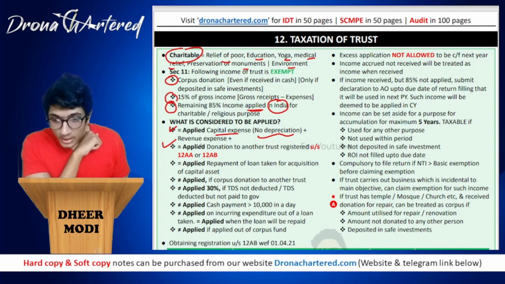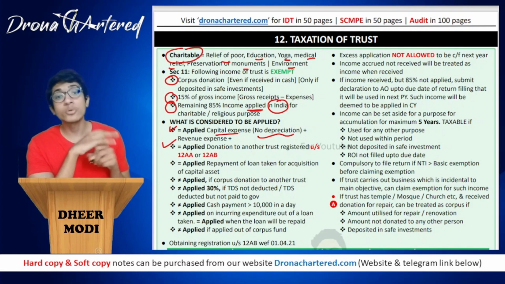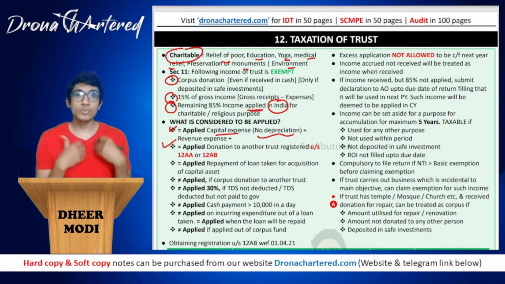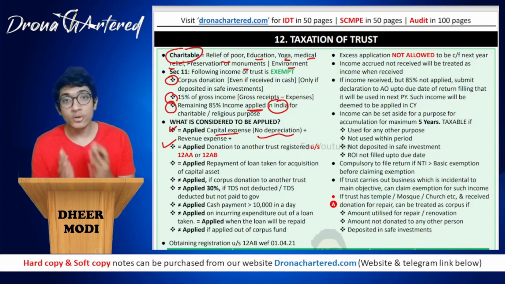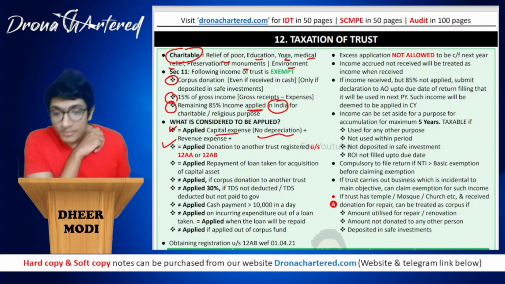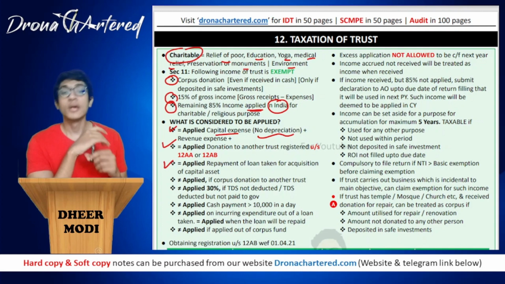Second, applied will include any donation to another trust registered under section 12AA or 12AB. If you have donated to any other trust under section 12AA or 12AB, this income will be deemed to be applied. Next, it will be applied if it is repayment of a loan taken for acquisition of a capital asset.